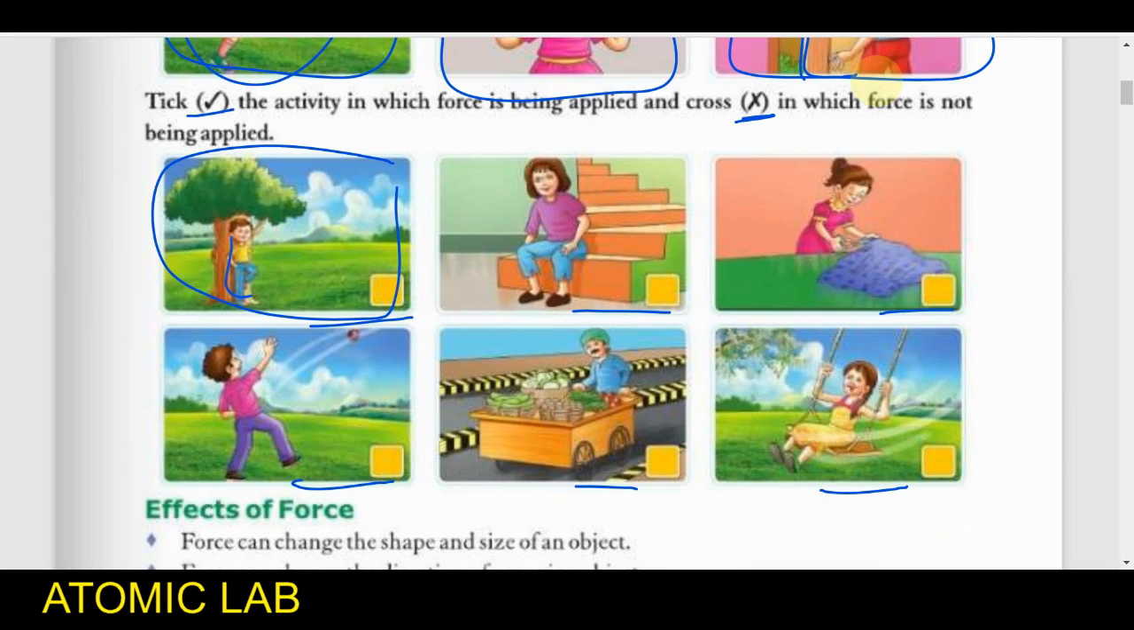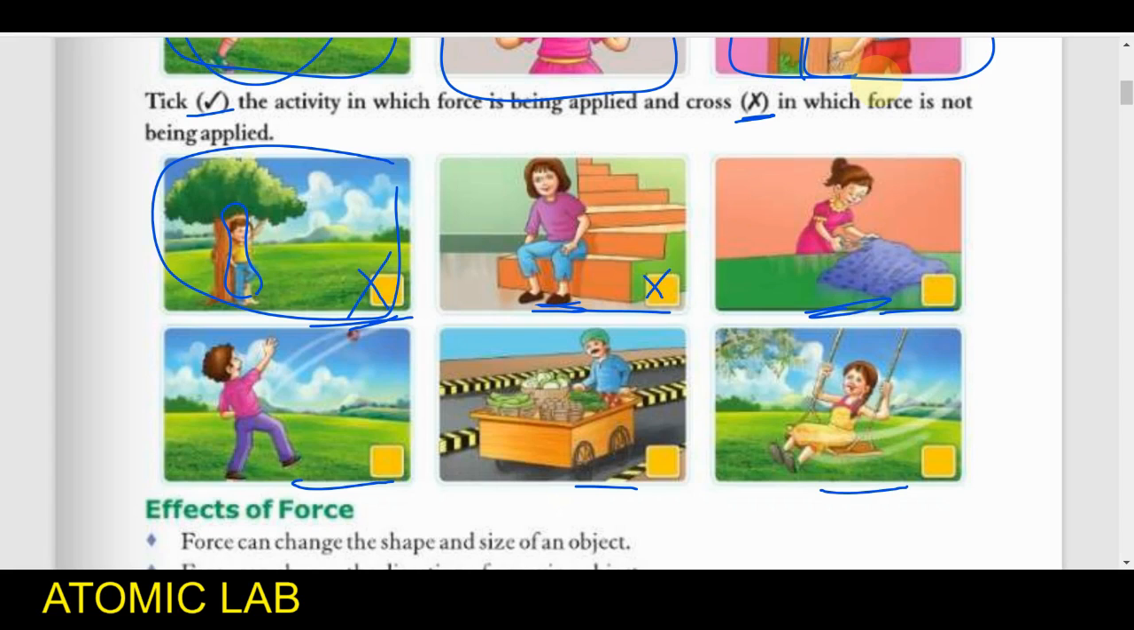So a guy is just standing here. A person is standing under the tree, so he is not doing any work. So definitely he is not applying any force, so we will write the cross mark. This girl is sitting on the stairs, so she is not doing any work. So definitely we will put the cross here because she is not applying any force.